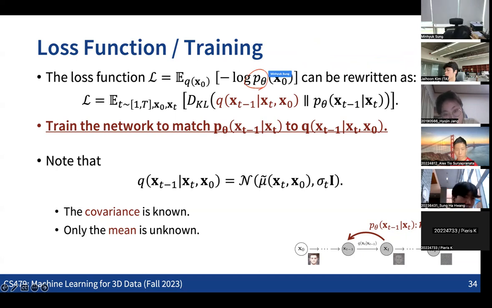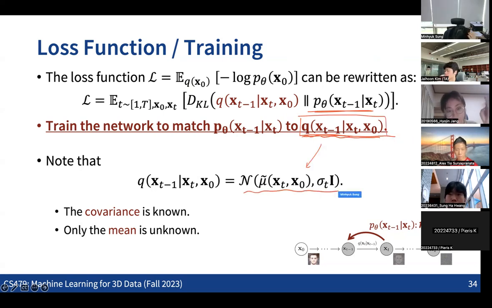Right? And this can be rewritten in this form: the expected value for an arbitrary time step t, and the samples of x0 and xt. So we want to maximize this, and this becomes the case that we are matching this to be the same as this distribution. And we know that q of xt minus 1 conditioned on xt and x0 is a Gaussian distribution, and we have seen how we can derive the mean and the covariance. The covariance can be directly computed from the parameters that we define. We just need to get the information of the mean.